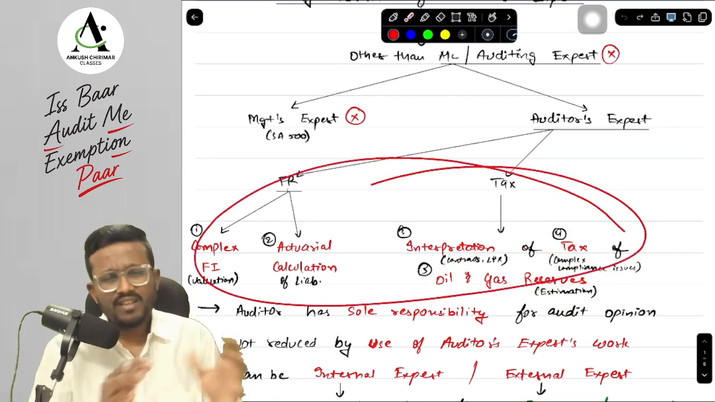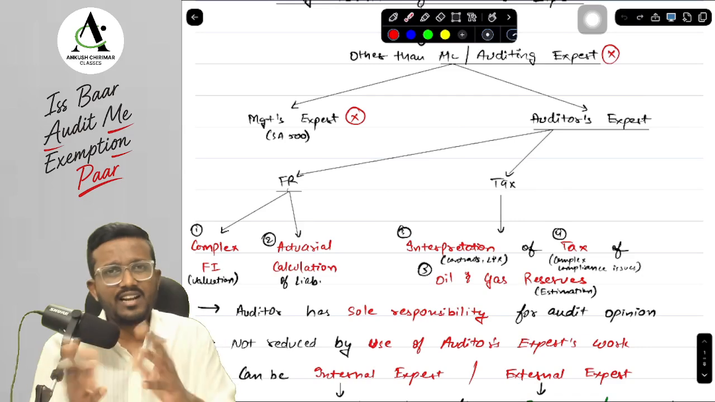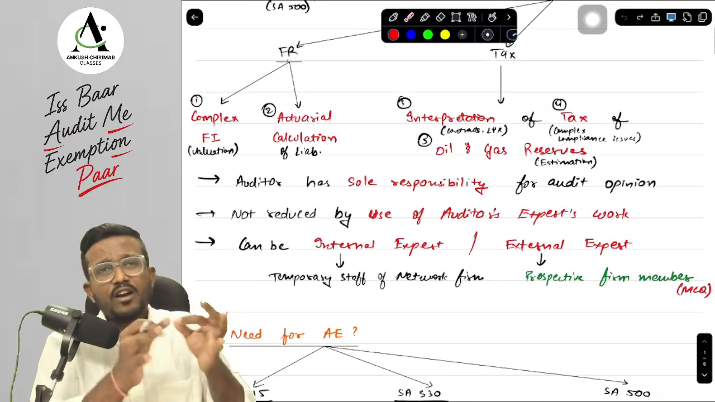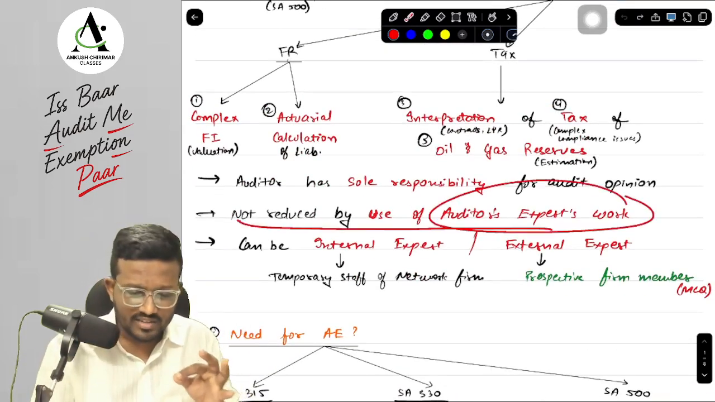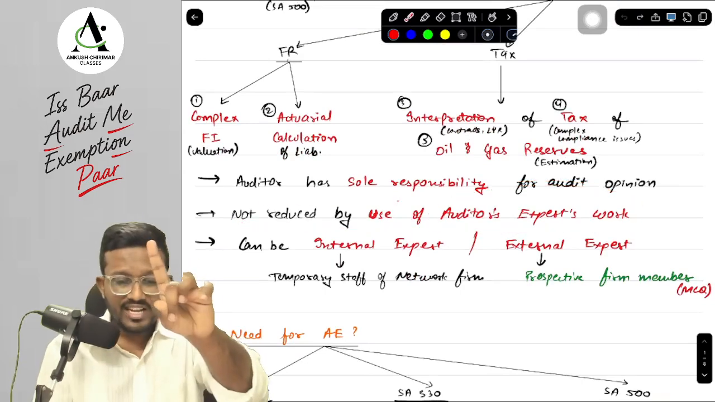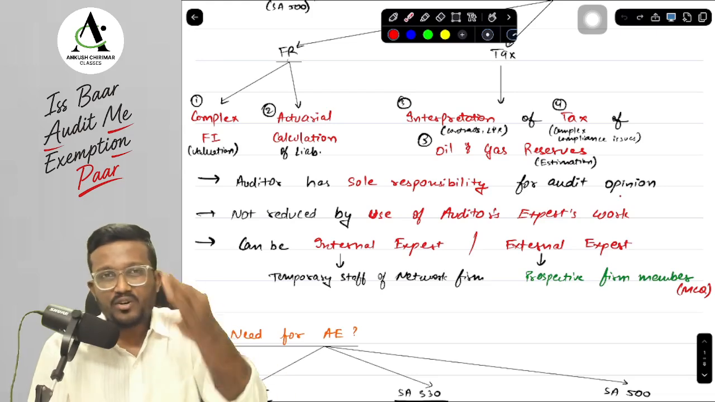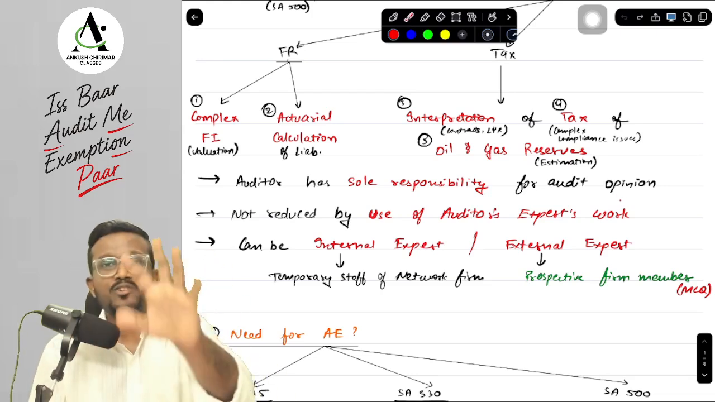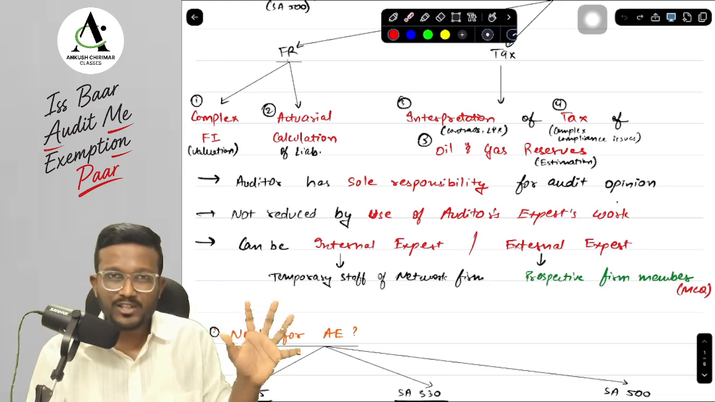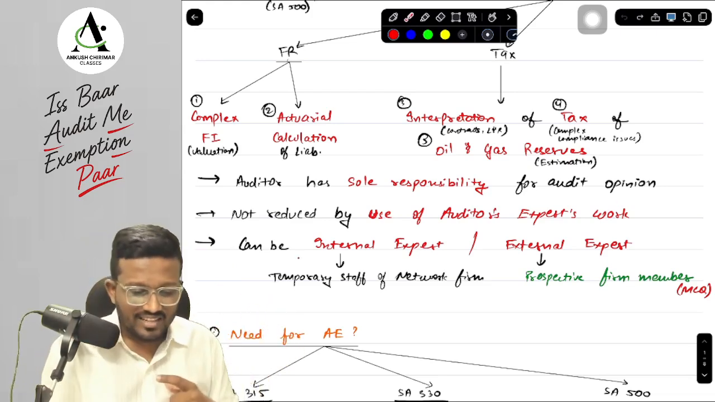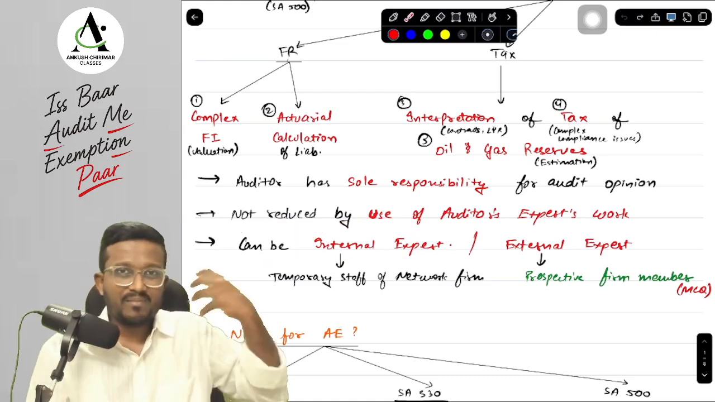These are just examples, and we can hire more experts who have expertise in fields other than accounting and auditing. Now here, even if you have used the work of an auditor's expert, your responsibility will not reduce. The auditor's responsibility for forming an opinion on the financial statements and for the auditor's report will not reduce. You will be solely responsible for the opinion.